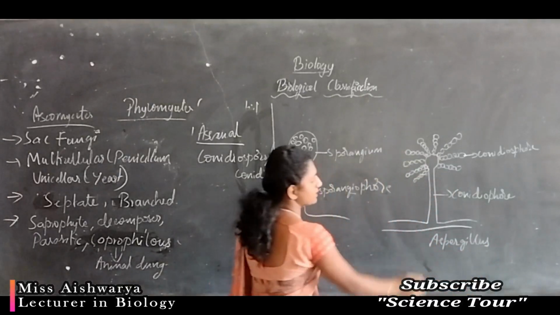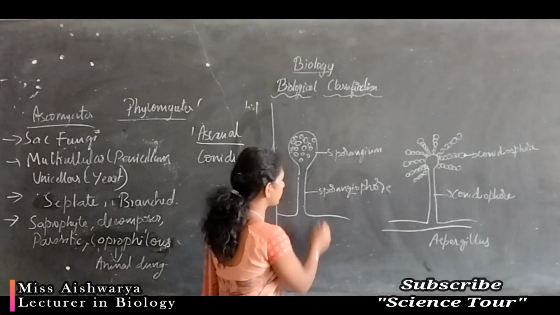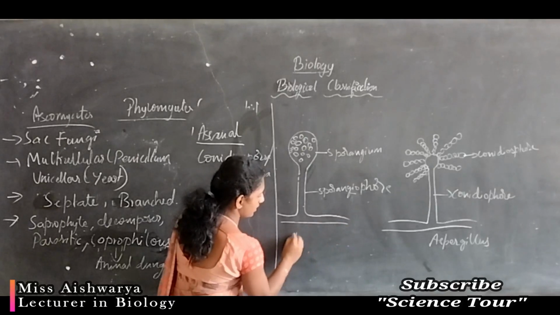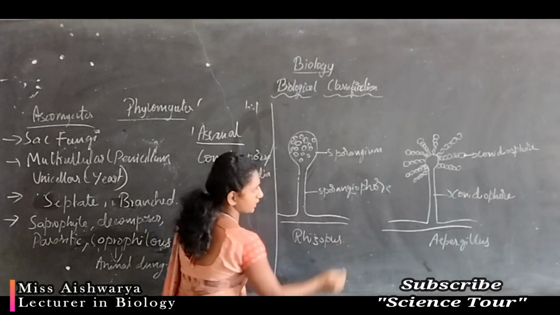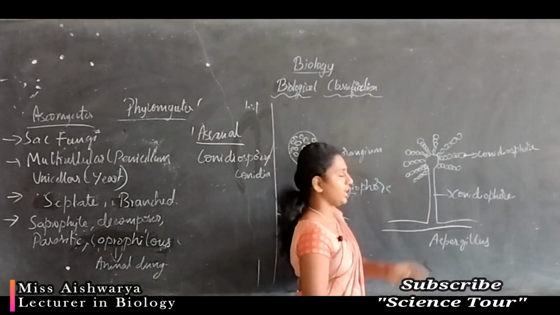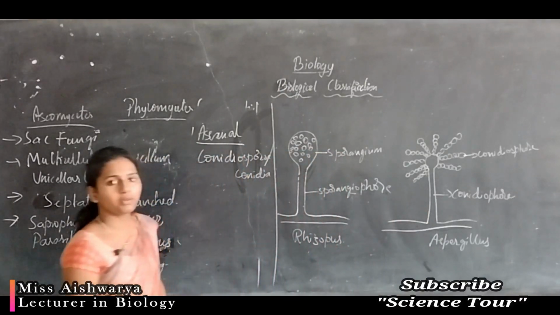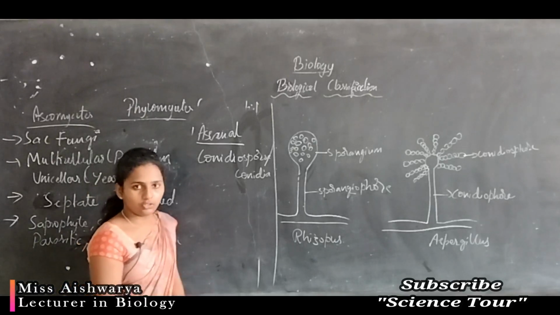You can see this type of structure in Aspergillus and this in Rhizopus. Understood? Okay.